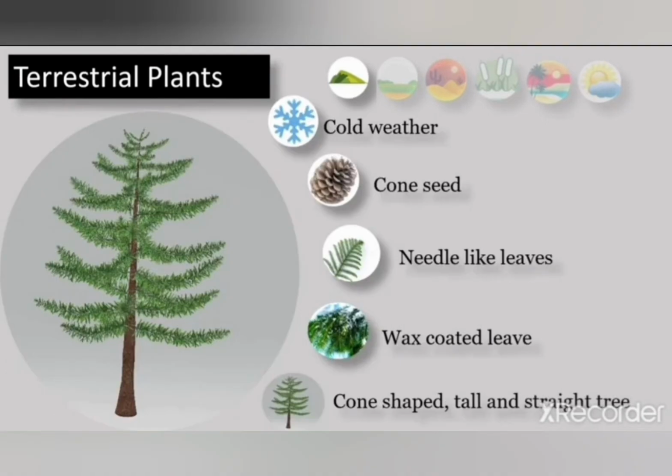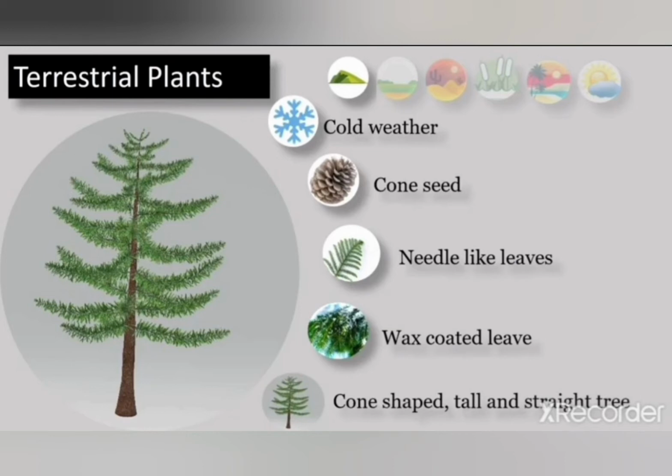Okay, as you can see in the picture, the weather is very cold, and they have cones with seeds inside them. Okay, and the leaves are just like needles.